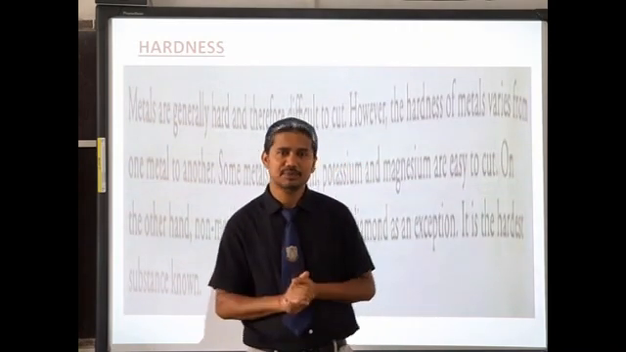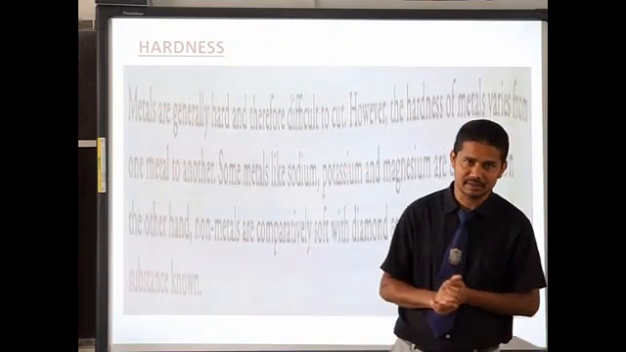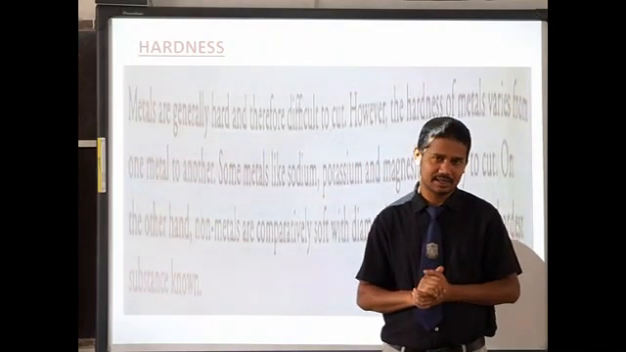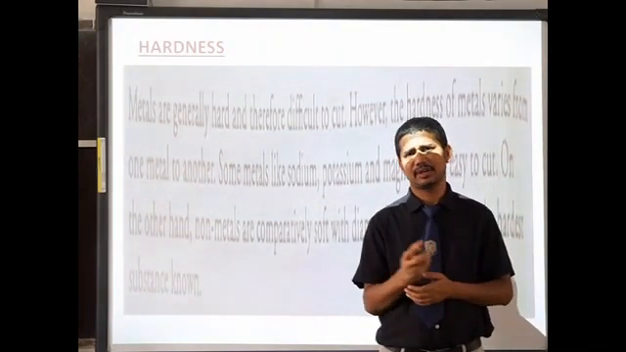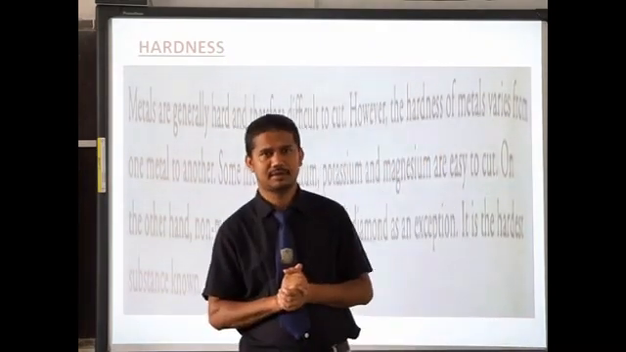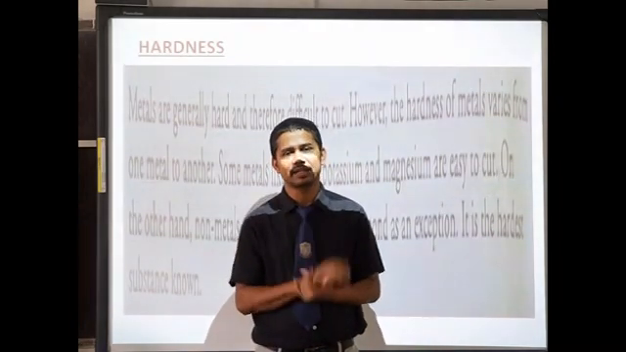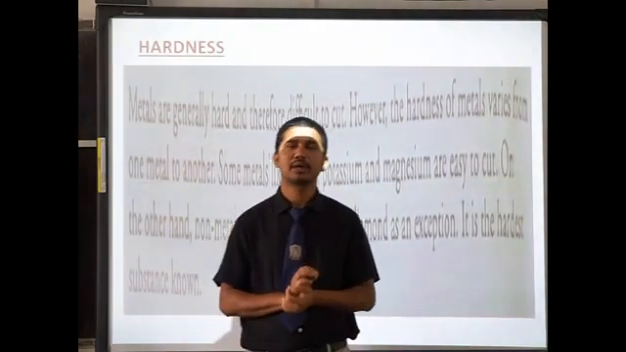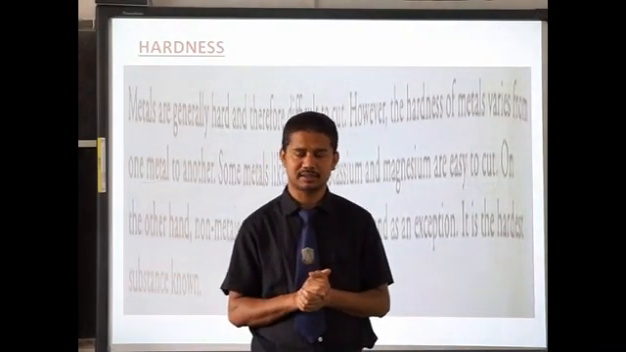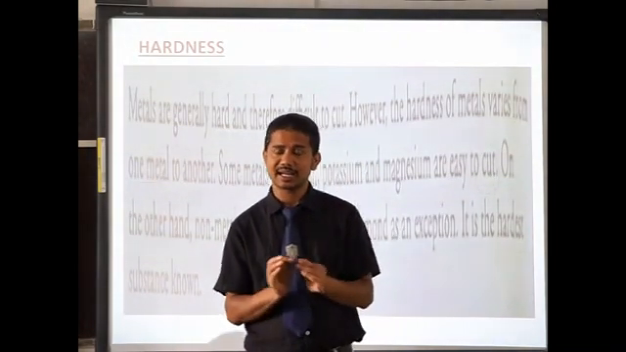We cannot cut metals very easily because they are very hard. But there are also exceptions. Generally, all metals are hard, but there are a few metals which are soft. Some of the soft metals which can be cut with a knife are sodium and potassium. These are very, very soft metals which can be cut with a knife. So these are the exceptions.